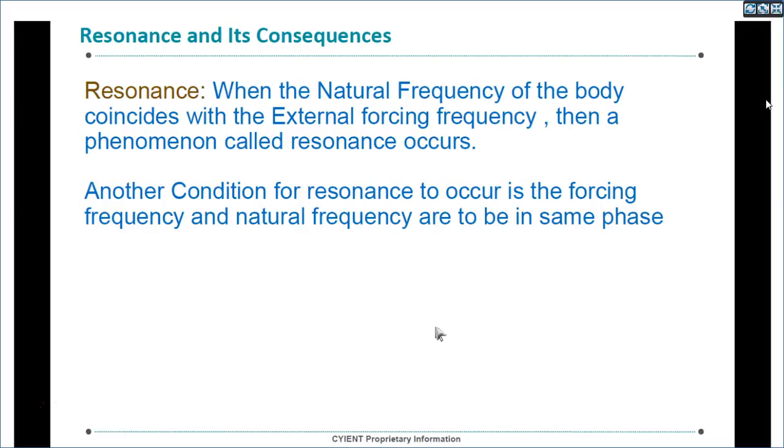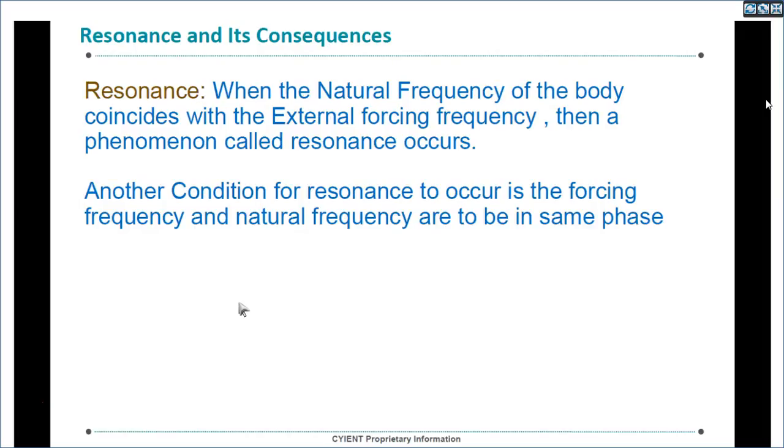So when natural frequency and external operating frequency match, there will be resonance, and the damage will be huge. The complete component may collapse. So it is very important for us to analyze the structural component, find out the natural frequencies, and see that these natural frequencies have a good margin from the external forcing frequency.